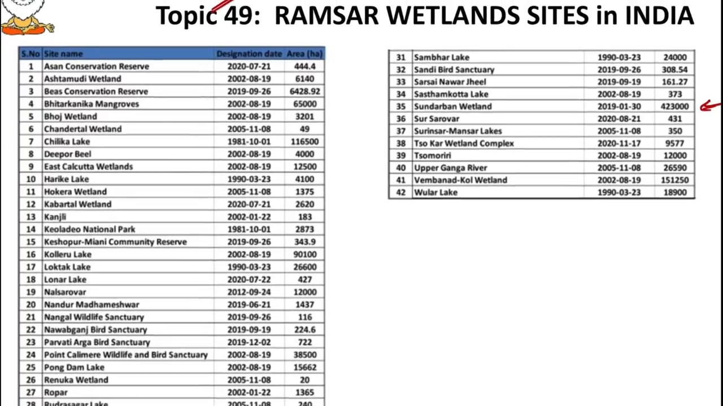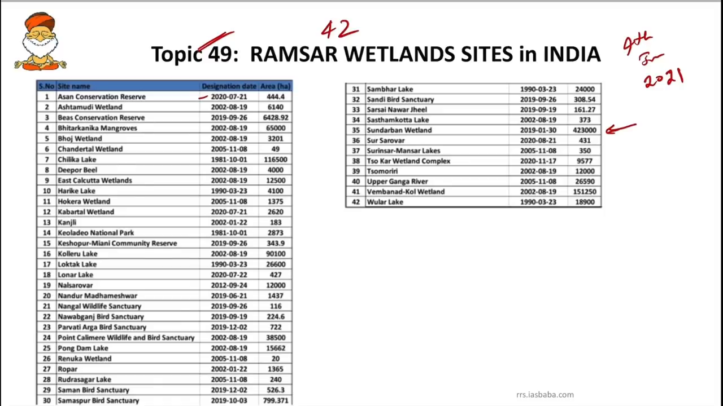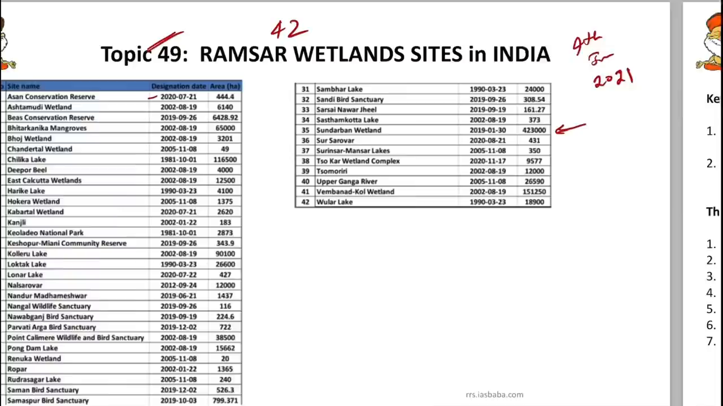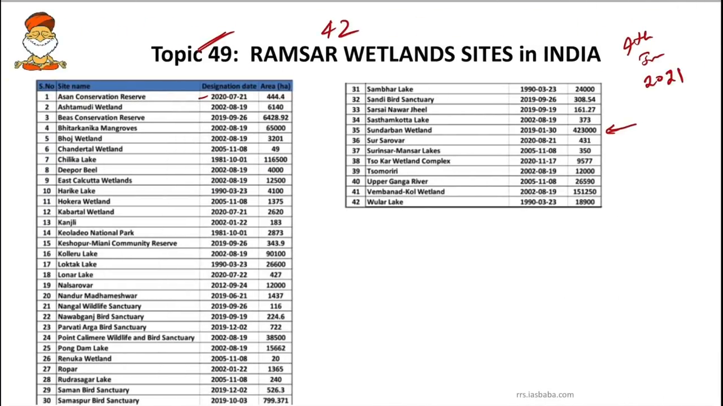Try to know whichever wetlands were added recently, in 2020 and 2019 at least, and try to know which particular species are found there. Even in the previous rapid revision series, last year's, I have dealt with all the new wetlands which have been added, so you can go through those. Maybe questions can come this year as well. So do revise the important wetland sites which were added in 2019 and 2020, and whichever might be added in 2021.